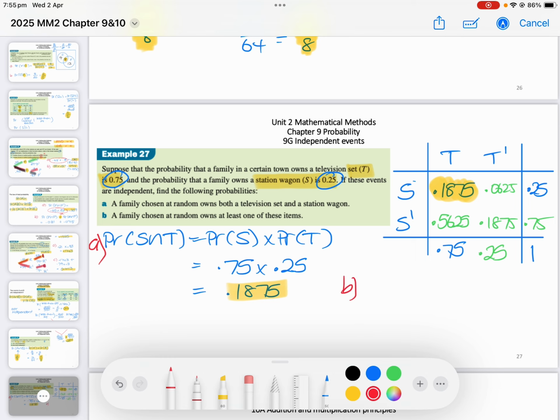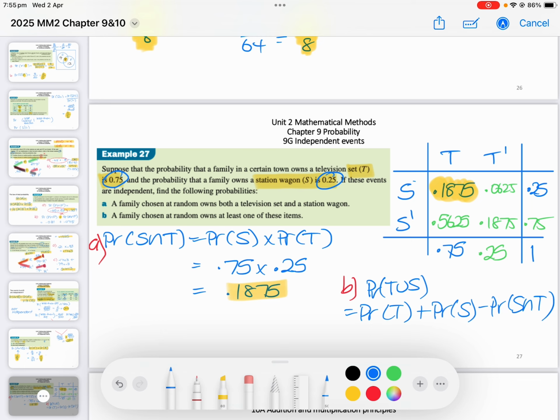Families chosen at random. What's the probability they own at least one of these items? So they can own a television or a station wagon. So we could use our formula where we said that's the probability of T plus the probability of S minus the probability of S intersect T. And I'm sure that would work.